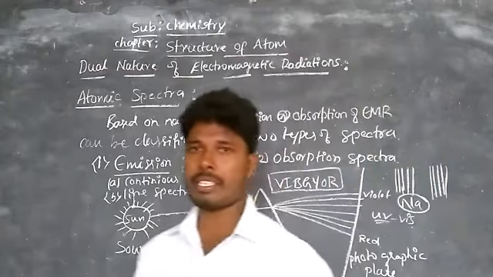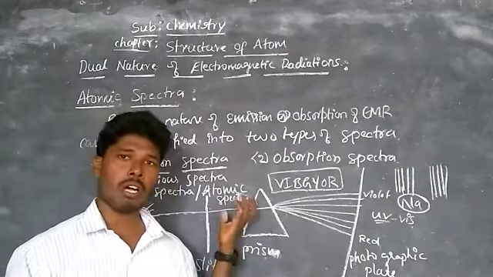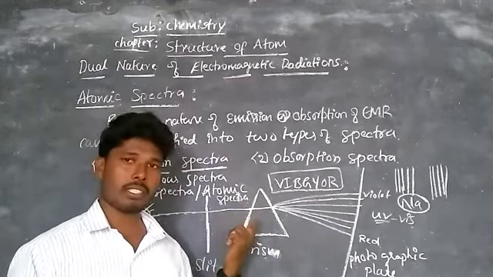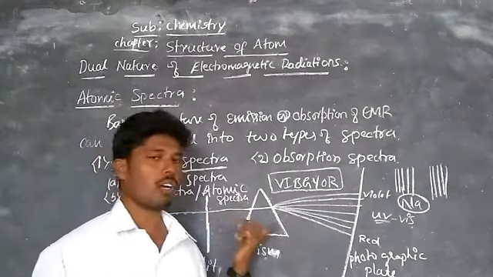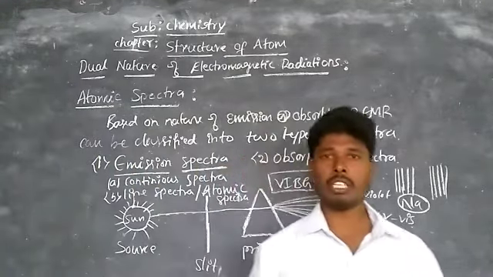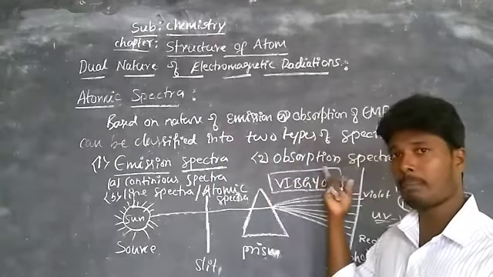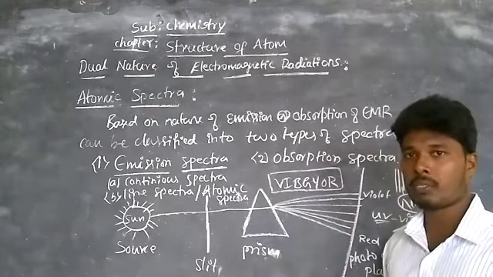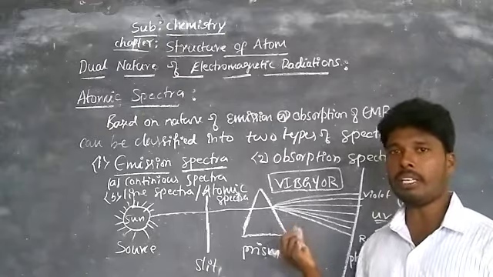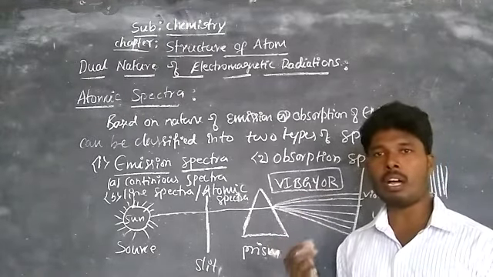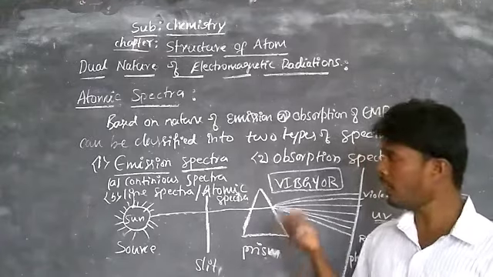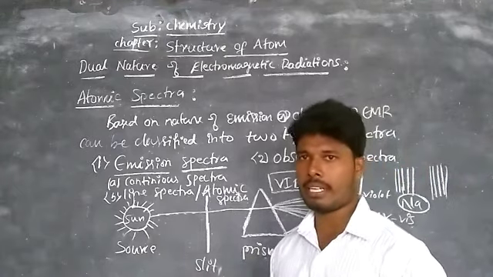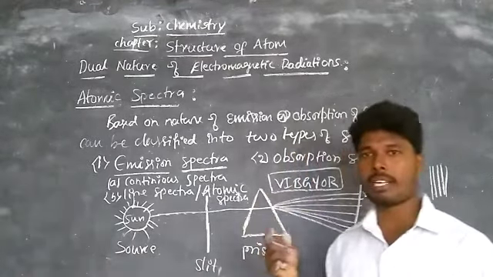So absorption spectra is defined as the spectra which absorbs all the radiations and emits only one color, which is the same as that of the substance. Whatever the color of the substance is, all the remaining colors are absorbed, and that color is emitted. Such kind of spectrum is called an absorption spectrum. So the best example: passing white light onto the green color mirror, it absorbs all the colors except green. Similarly, passing white light onto the red color mirror, it absorbs all the radiations except red. So such kind of spectrums we call absorption spectrum.